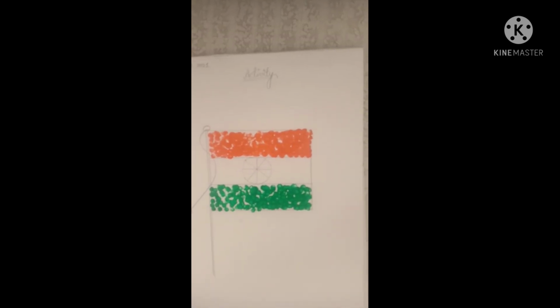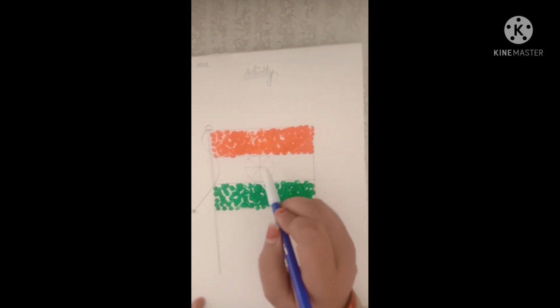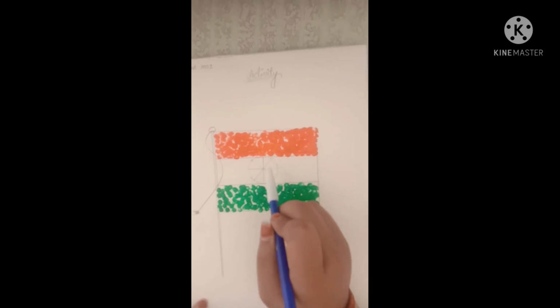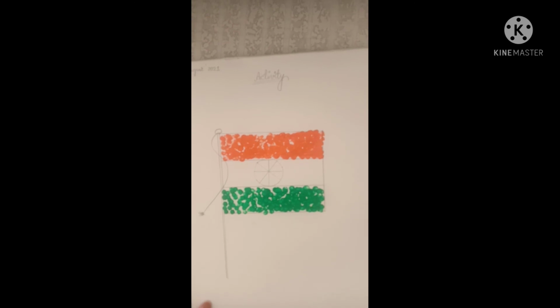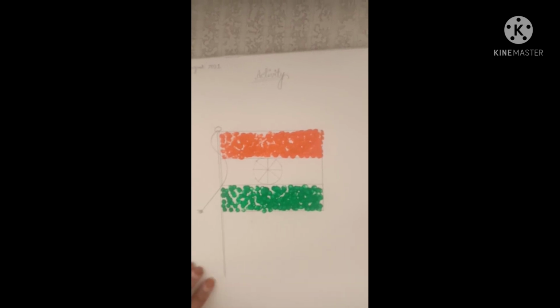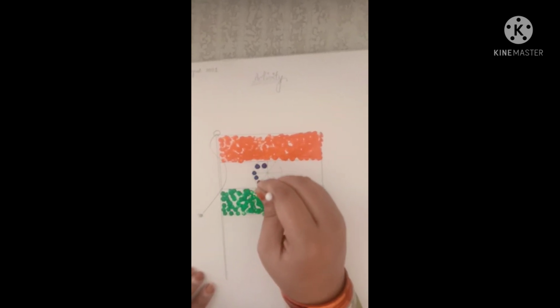Now in the middle there is a circle. This is a navy blue circle, and it is called the Ashok Chakra, which has 24 equal spokes. Take a new earbud, dip it in blue color, and then we will do it like this. Tap, tap, tap.